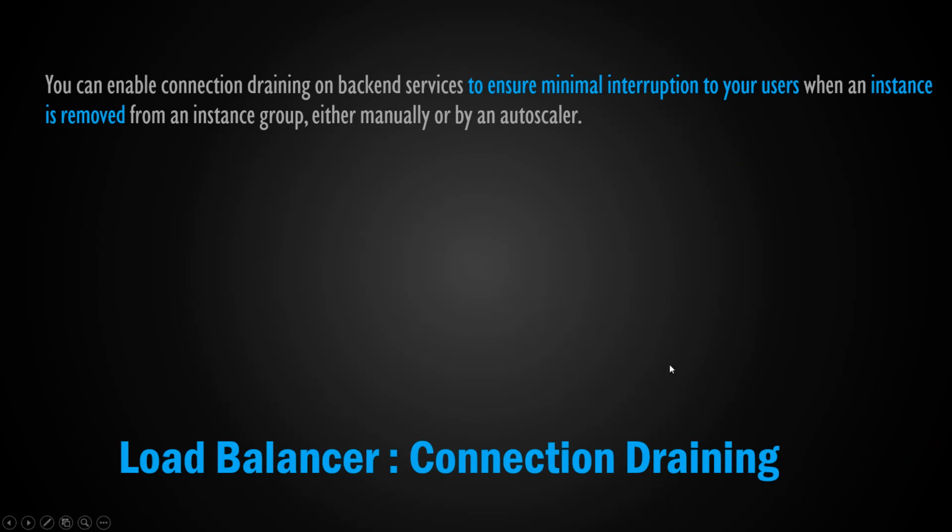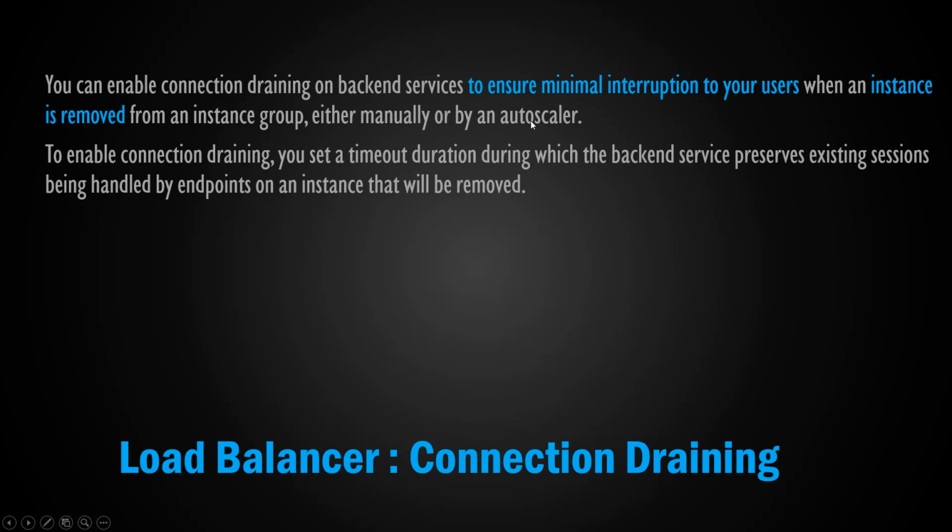Now some concepts on connection draining. Usually you can enable connection draining, and this is not critical for your exam, guys, but just for your understanding. If you enable connection draining on the backend service, it ensures minimal interruption to your users when an instance is removed from the instance group, either manually or by the autoscaler.